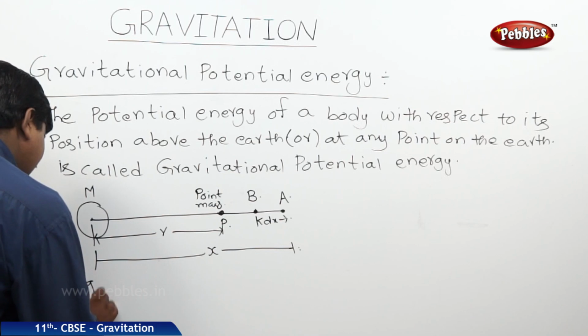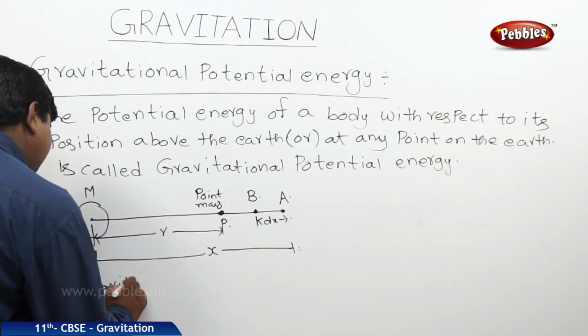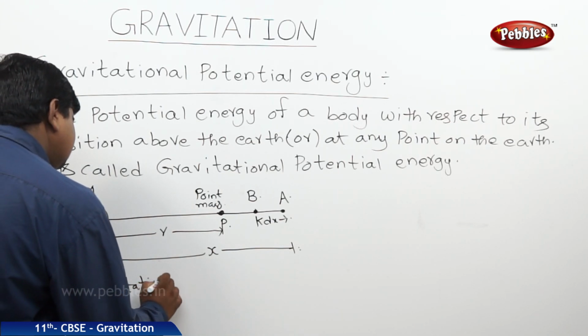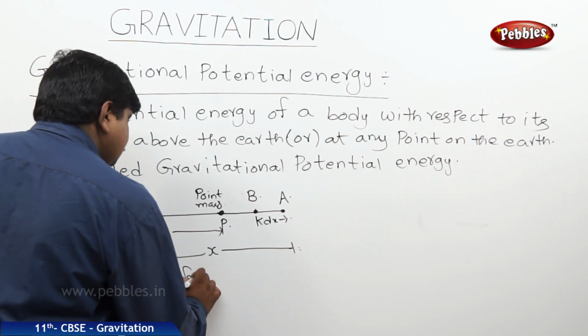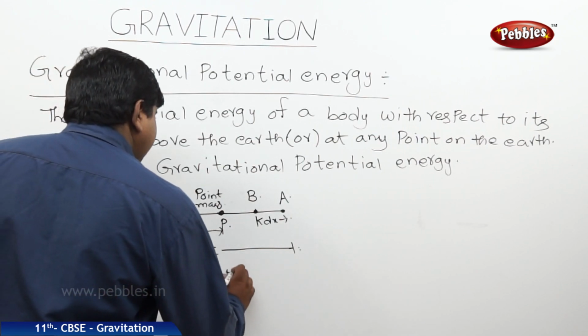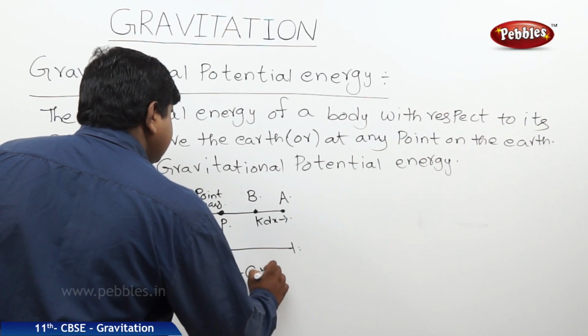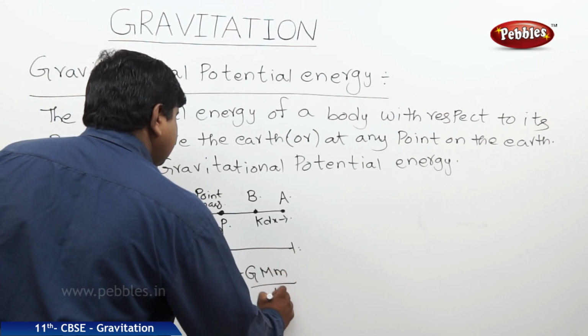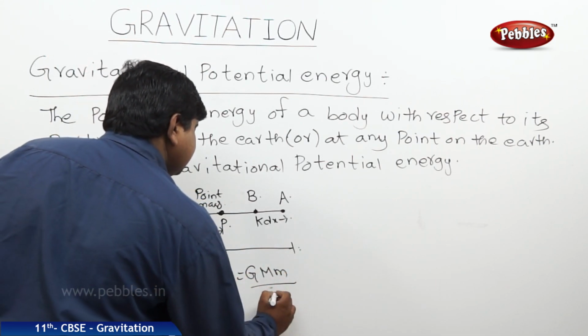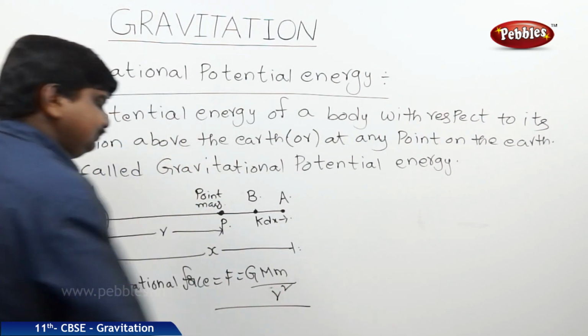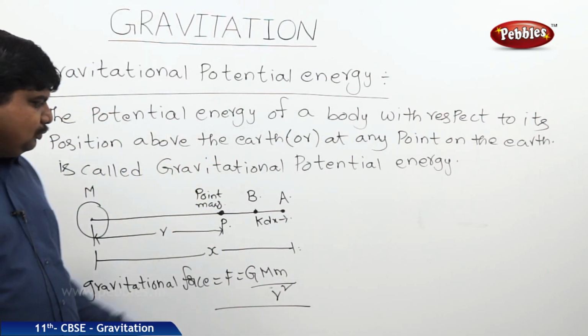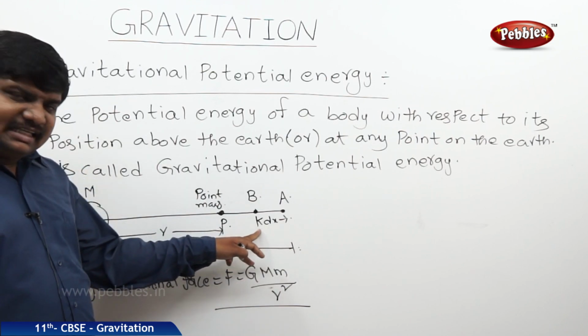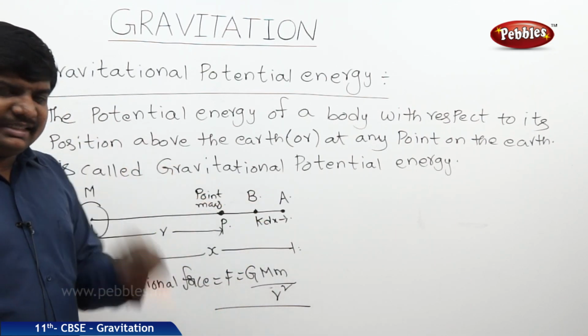So, the gravitational force F is equal to G M m by r square, we can write. The work done to move the body through a distance dx is equal to F into dx.